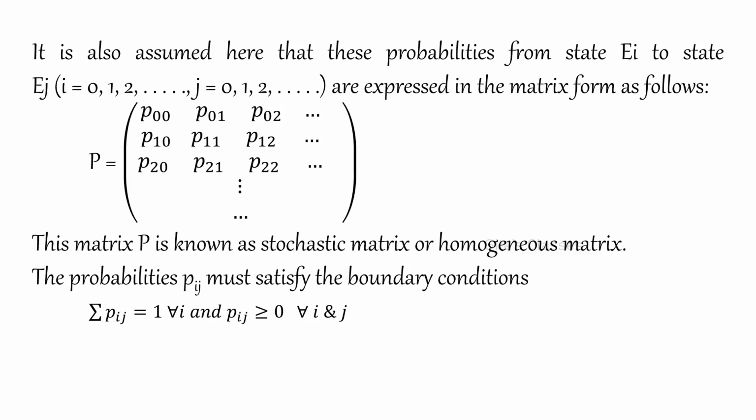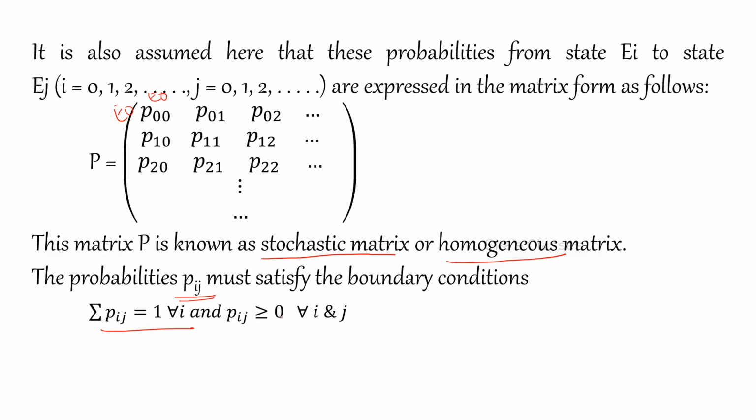So this is the matrix. It is also assumed that these probabilities from state Ei to state Ej are expressed in matrix form as follows. P00 means from E0 to E0, E0 to E1, etc. These are the probabilities. This matrix P is known as a stochastic matrix or homogeneous matrix. And because Pij are probabilities, they should satisfy the boundary conditions. What are the boundary conditions? The sum of Pij over j is equal to 1 for all i.